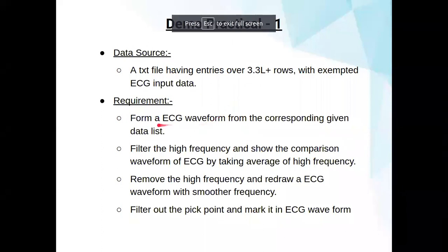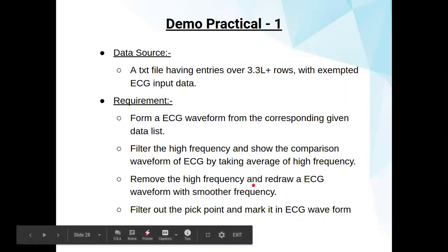We created an ECG from this input text file. We compared the high frequency and high by taking the average. Now we remove the original data, make the frequency and make it smoother. We already did this. Then we filtered out the peak points as well, right? So we completed the first demo practical.